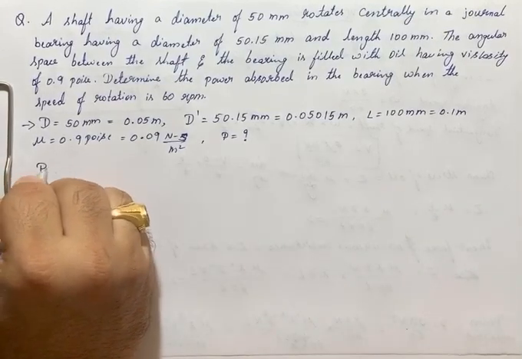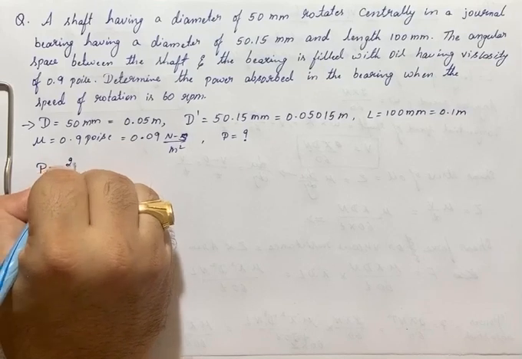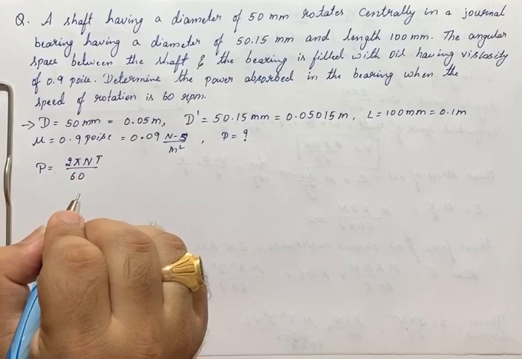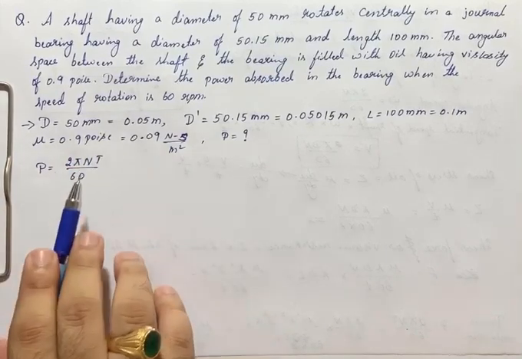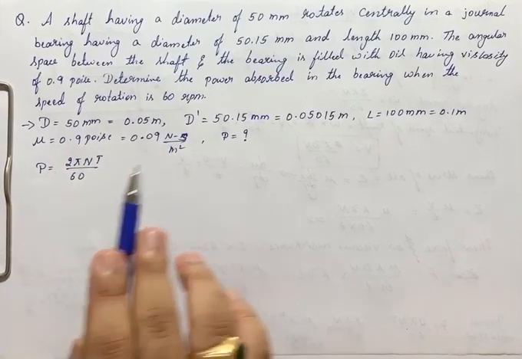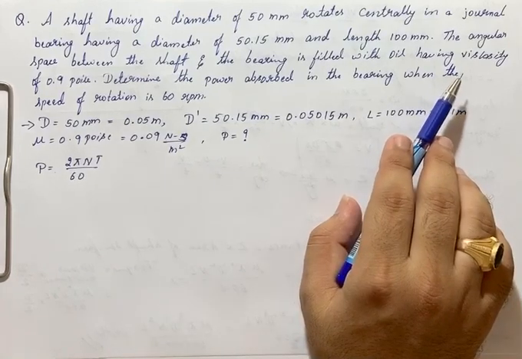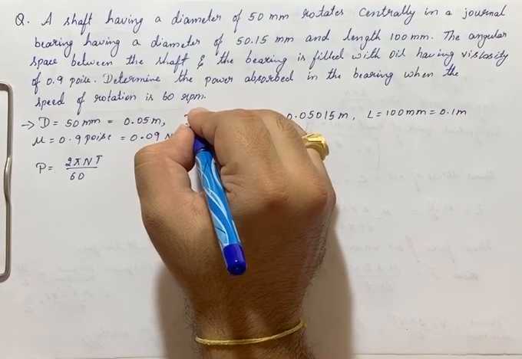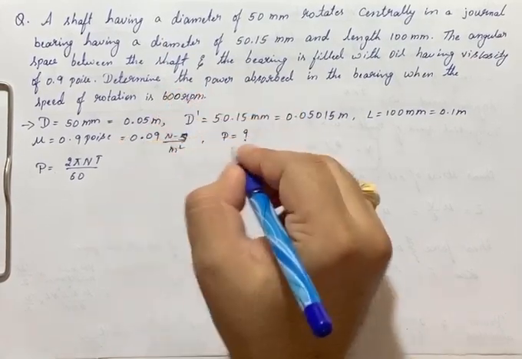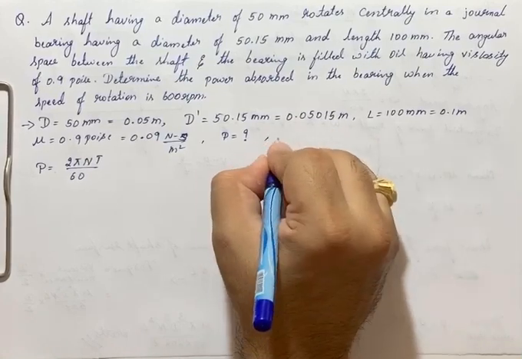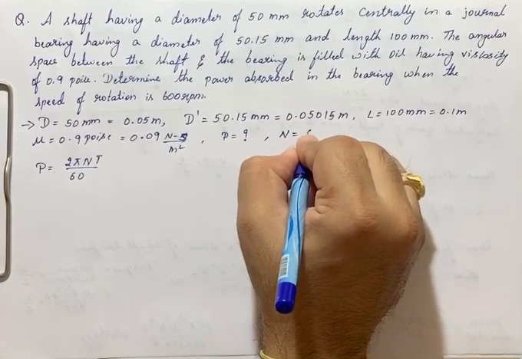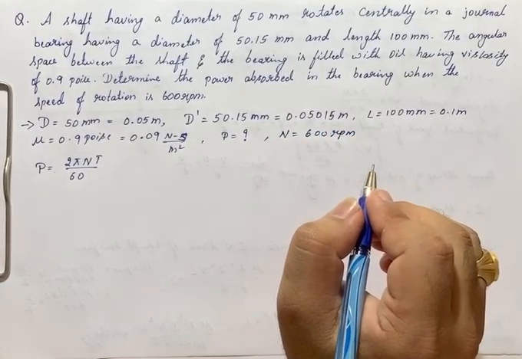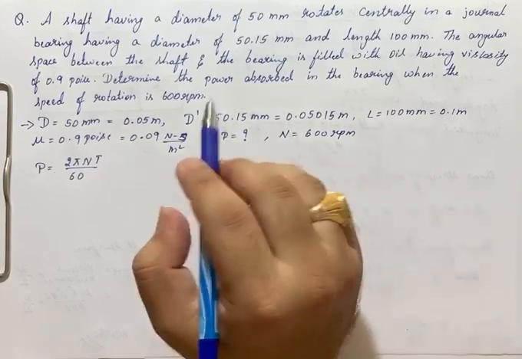Power P is equal to 2 pi NT divided by 60. Right? This is the power formula. In this, the speed he has given us is not 60 rpm, it is 600 rpm. N is 600 rpm here. Right? This is the question.